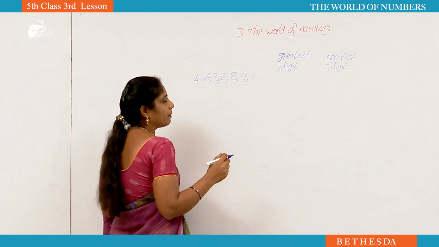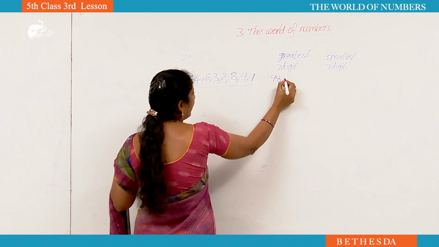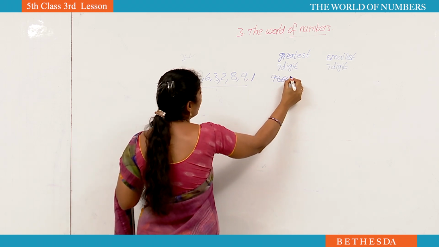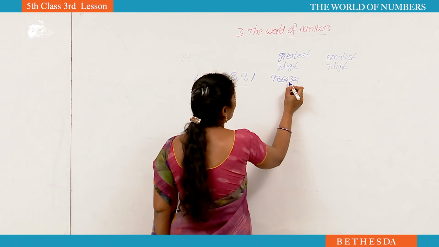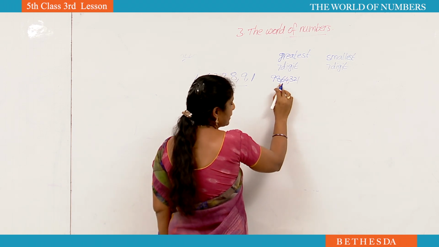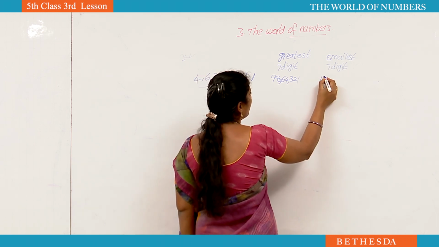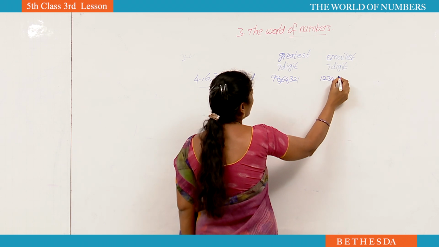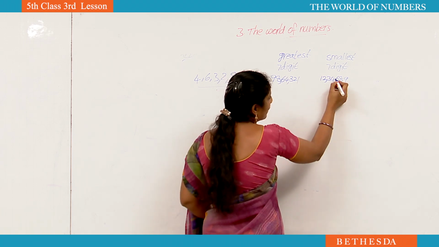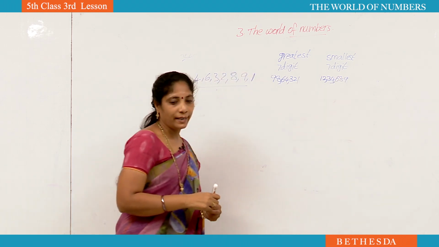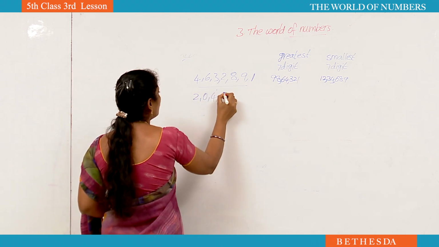To form a greatest number, we have to write big number to small. What is the big number here? 9, 8, 6, 4, 3, 2, 1. But we should not keep commas. Now what is this number? 98,64,321. Smallest number, we have to write small number to big number. 1, 2, 3, 4, 6, 8, 9. Now what is the number? 12,34,689. For example, if you get 0, how to form?